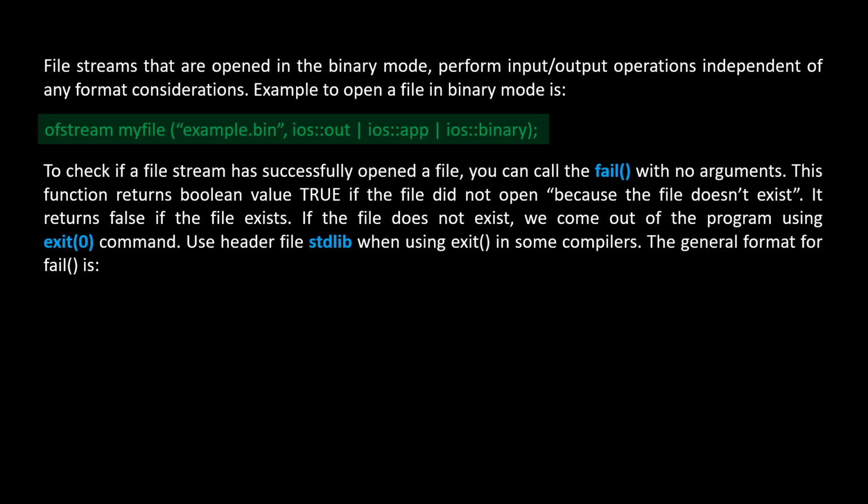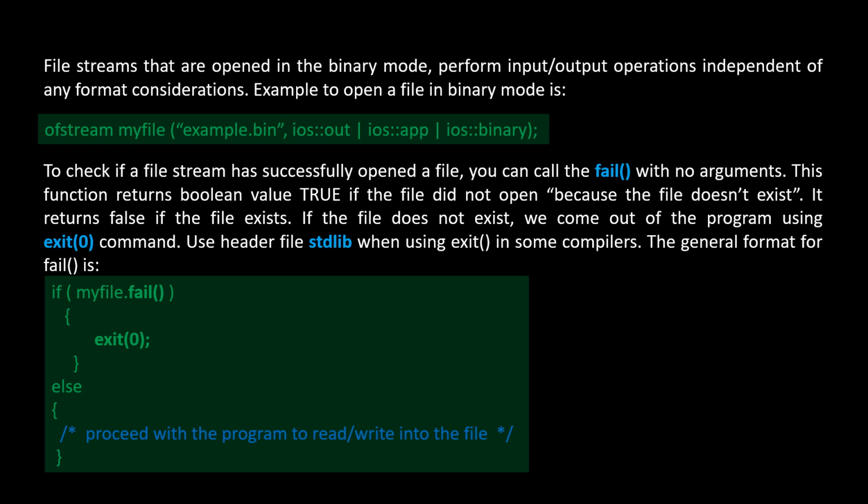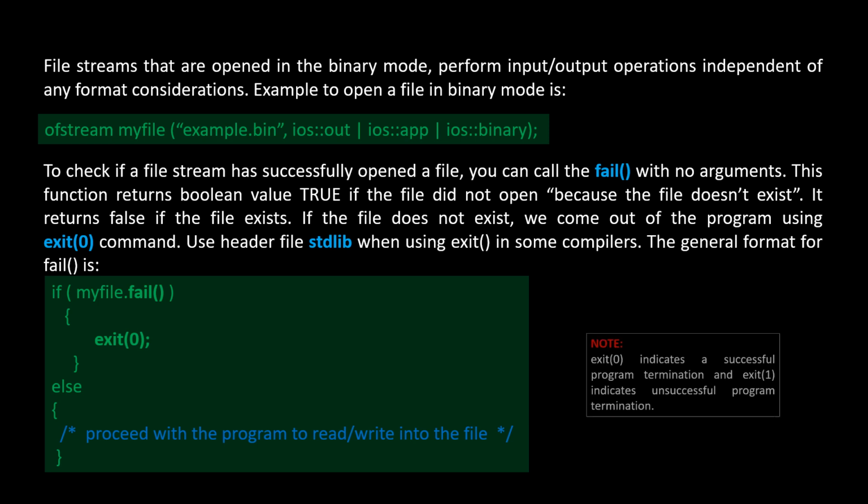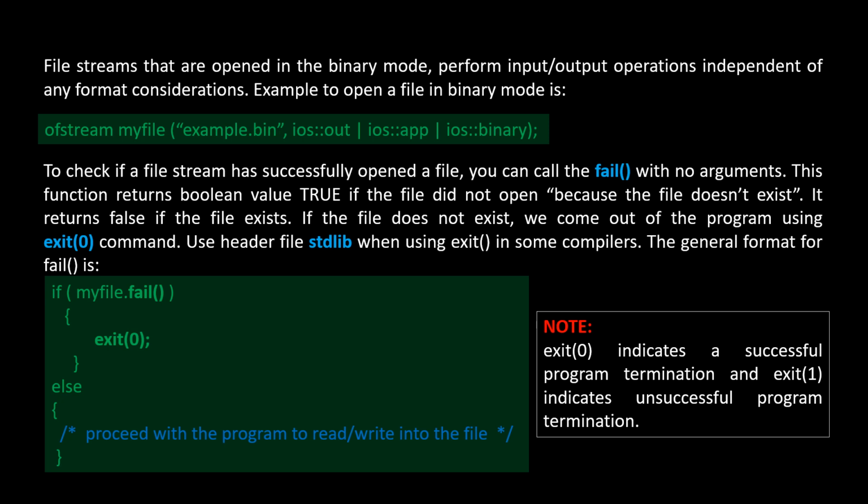The general format for fail function is like this. If myFile.fail function, exit 0. Else, proceed with the program to read or write into the file. Note: exit 0 indicates a successful program termination, and exit 1 indicates unsuccessful program termination.